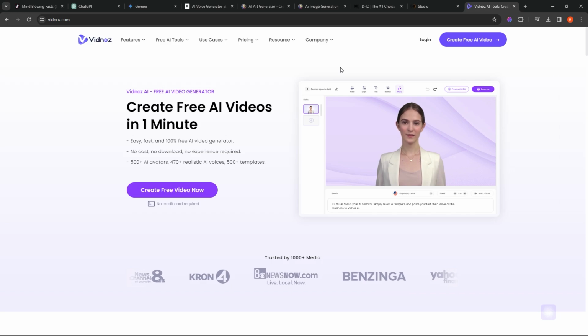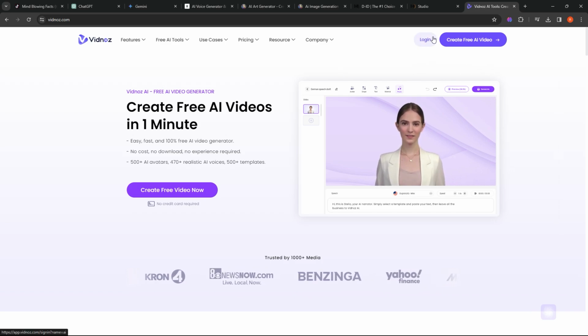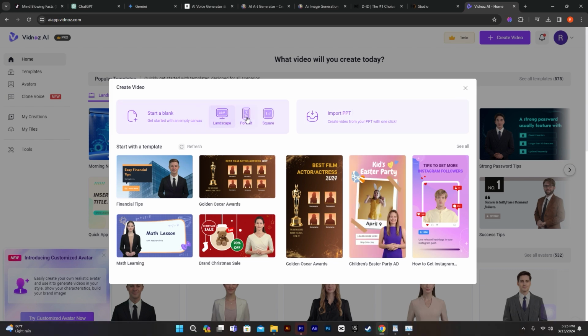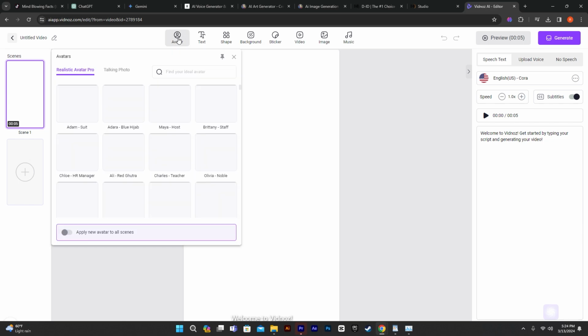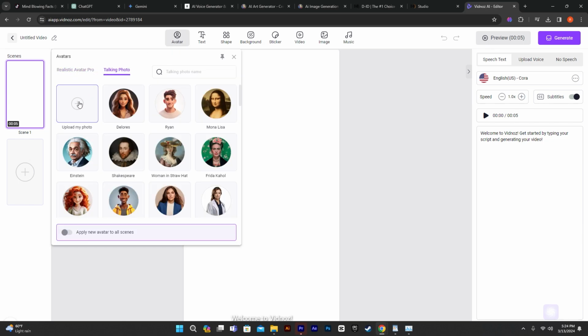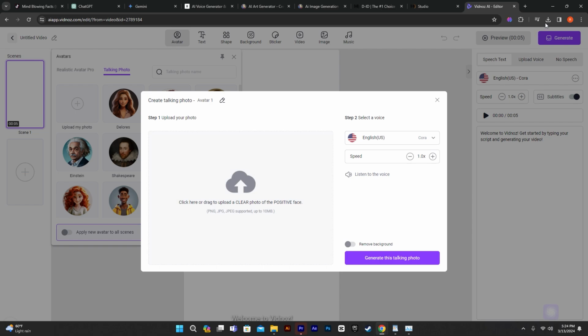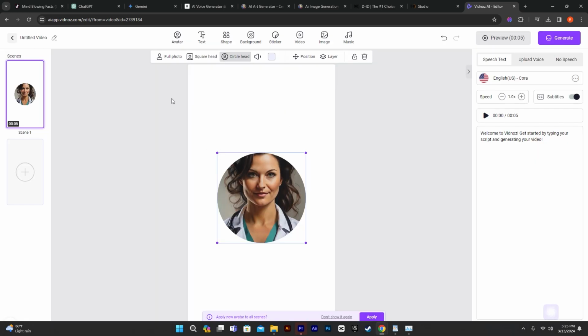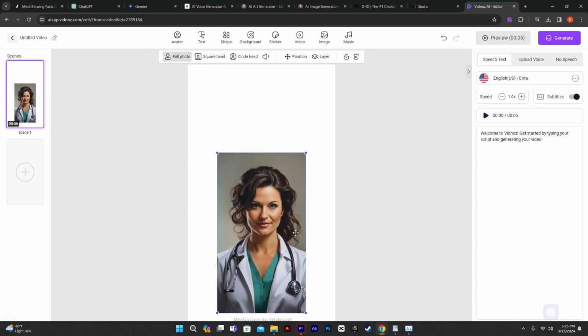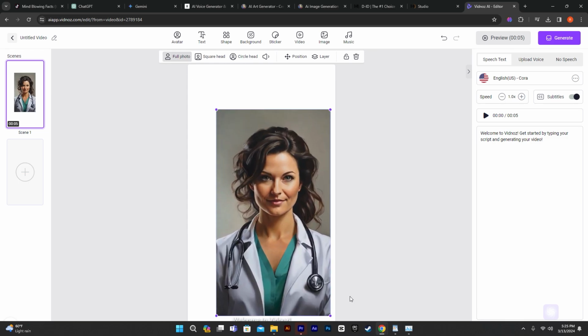To use Vidnoz AI, you'll need to sign up and then select the Create Avatar option. Click on the Create Video button after selecting the blank page. From there, choose the Avatar option. Next, choose the talking photo option, similar to Studio D-ID. Upload the character image, and then select the full image option from the top menu. This will remove the circle and resize the image to fit the surface area.